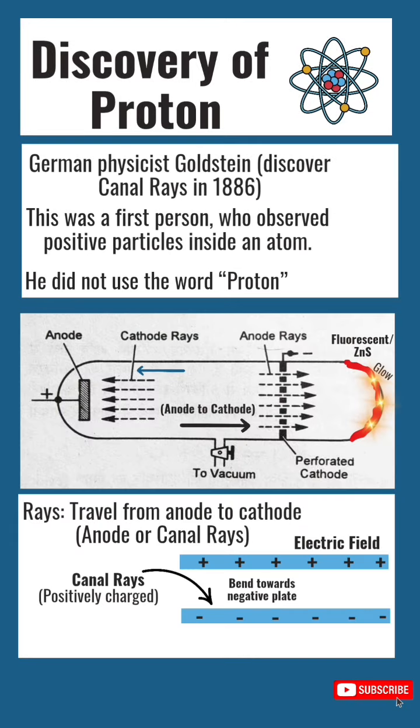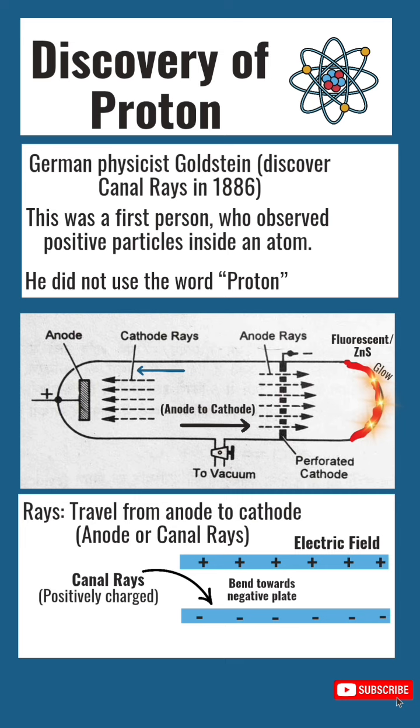केनाल रेस को समझते हैं। जर्मन फिजिसिस्ट गोल्डस्टीन discovered canal rays in 1886. He took a discharge tube and performed an opposite experiment. He made a hole on the cathode and coated the wall of the cathode with fluorescent or zinc sulfide and provided a high voltage. He observed that some rays travel from the anode, pass through the hole of the cathode and hit the fluorescent screen of the cathode and produce a glow.